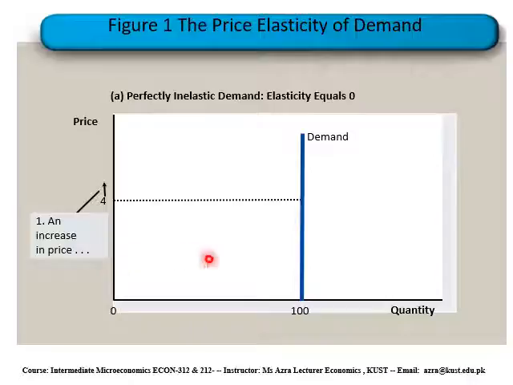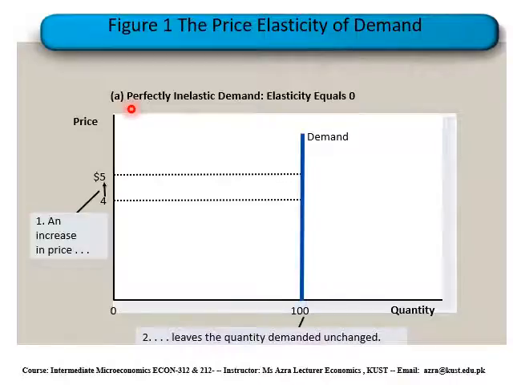Either there is decrease in price level or we can increase price level, but we are unable to change the quantity demanded. In that diagram we can see that the vertical curve is called perfectly inelastic demand curve, where elasticity of demand is equal to 0.